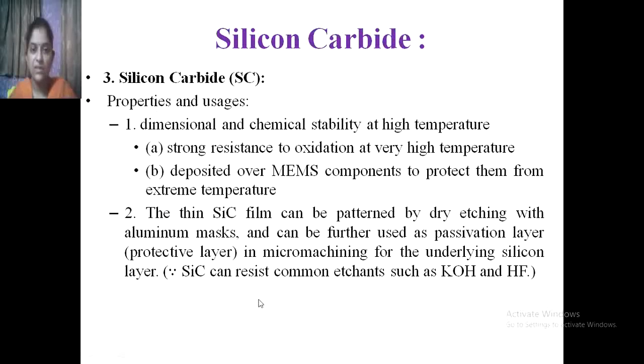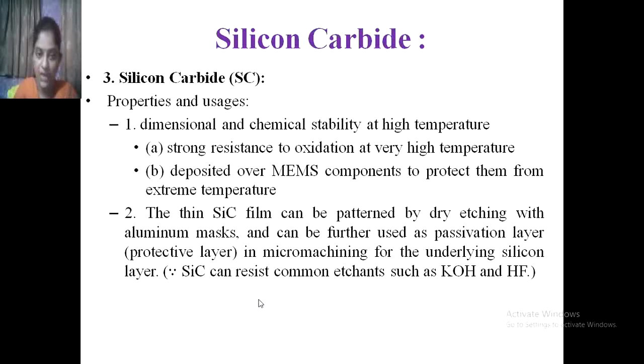Then third is silicon carbide. Let us see its properties and uses. That is SiC. It has dimensional and chemical stability at high temperature, with strong resistance to oxidation at very high temperature.